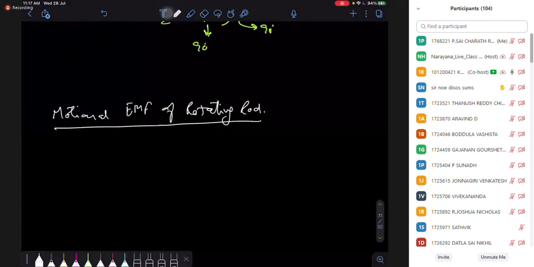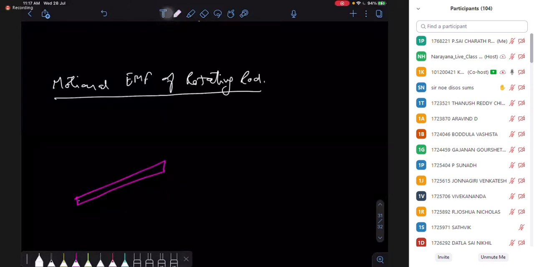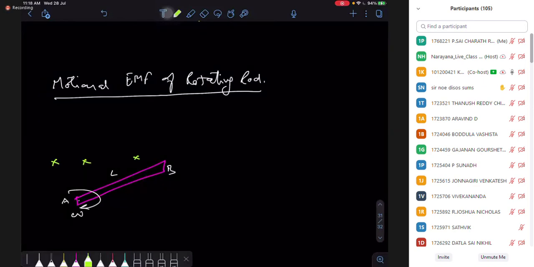So suppose we have a rod, and I'm going to rotate this rod. So this is my rod here, and you are rotating about the end A with some omega. It has a length L, and for a simple situation, you can consider our magnetic field is perpendicular to this plane.